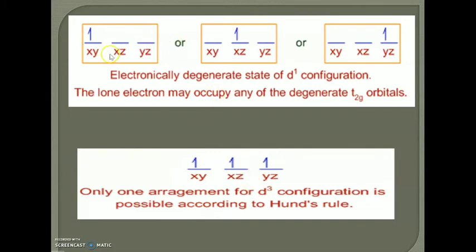In the case of d1 or d2, the degenerate state will be non-linear, and in the case of d3, it will be symmetric. According to the Jahn-Teller theorem, a non-linear system having degenerate orbitals will be unstable. A symmetric system is stable and will not undergo any distortion.